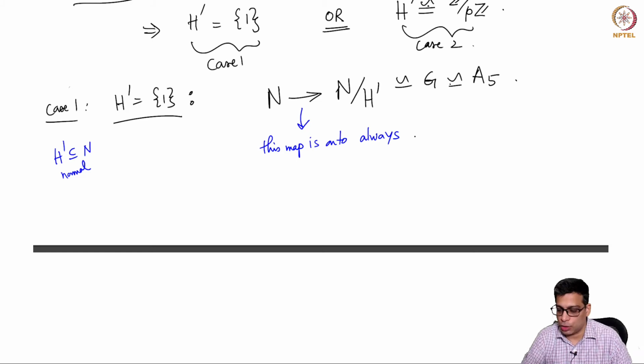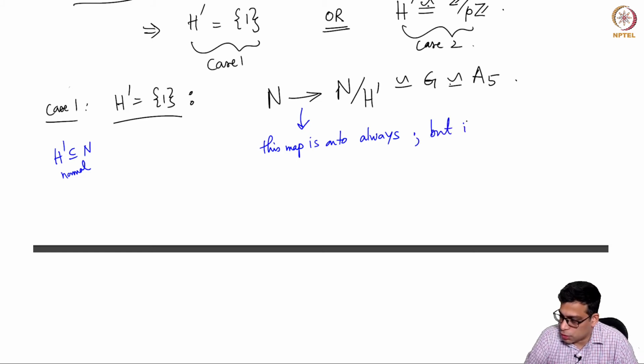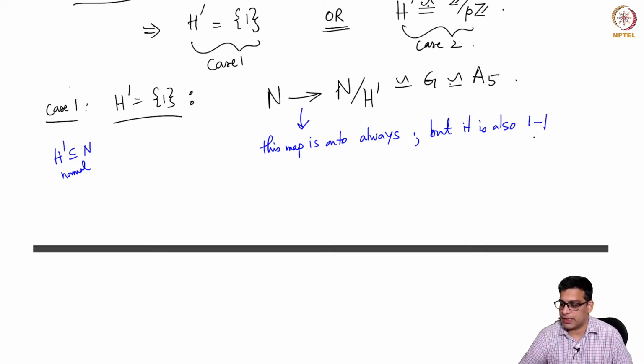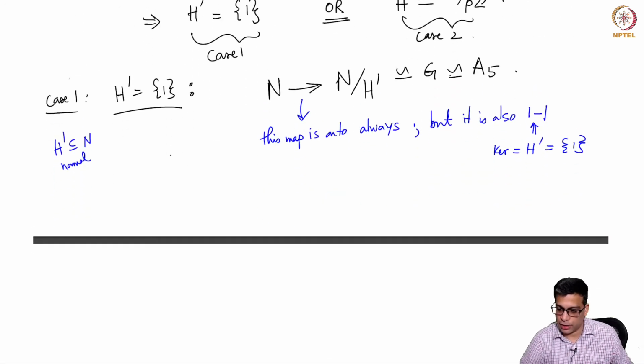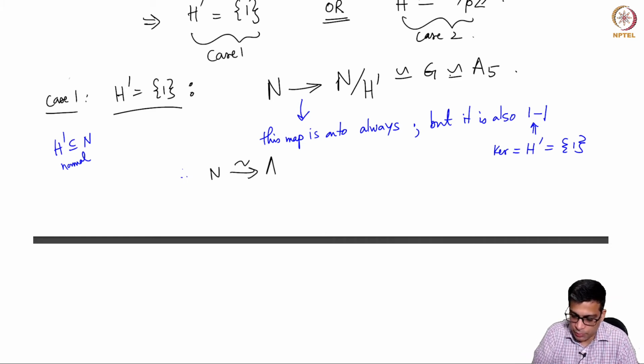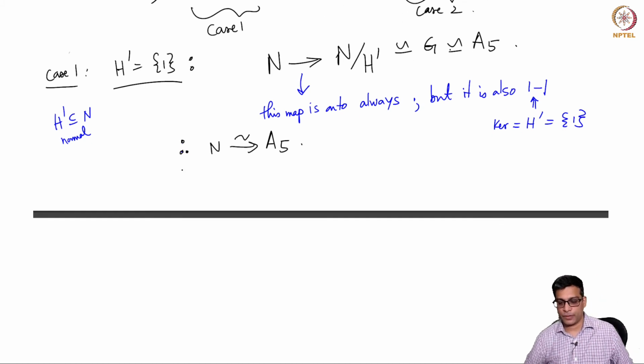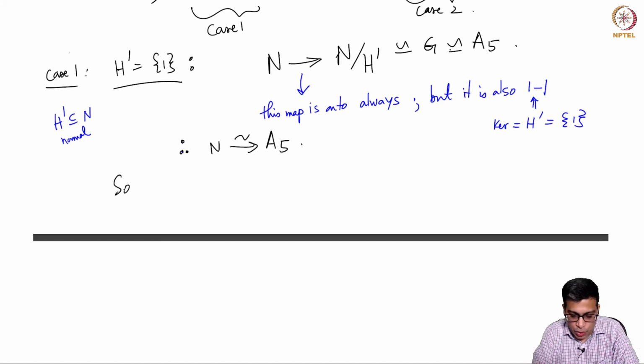But it is also one-to-one. Why? Because the kernel of this canonical map is H prime, which is identity. That is the case that we are taking. So we have an onto map which is an injective map. So N is isomorphic to the alternating group A5. So N is simple.